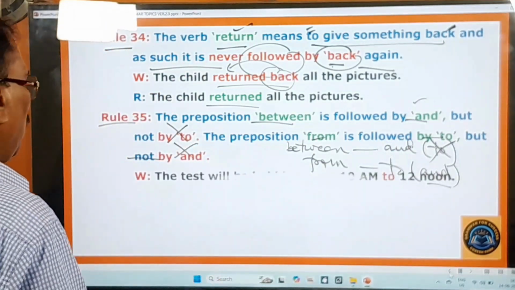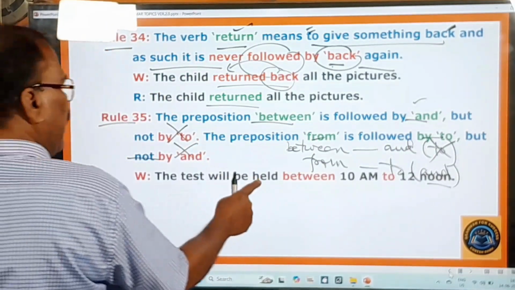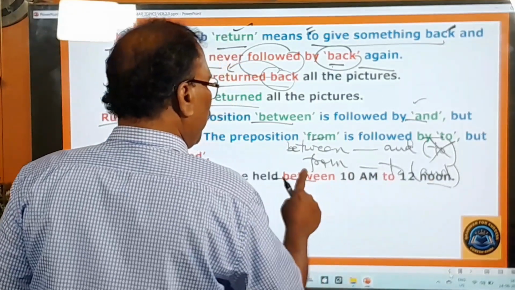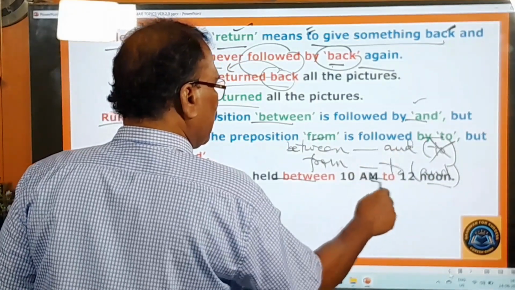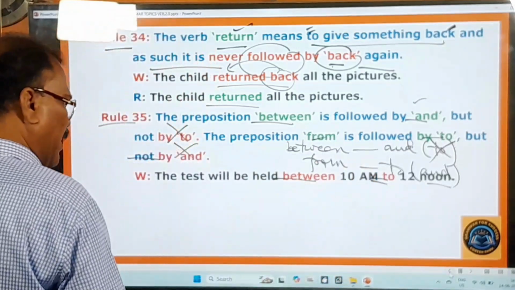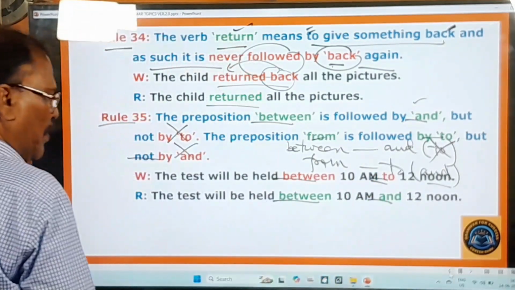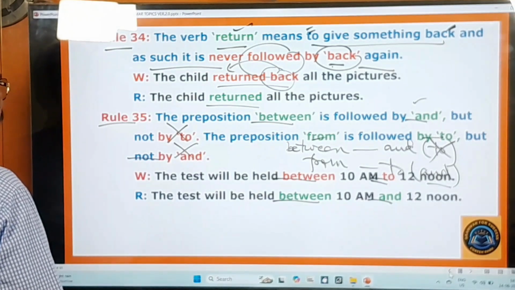And now in the examination, what happens? Let us see. The test will be held between 10 a.m. to 12 noon. Between is always followed by and, but here it is given to, and therefore it is a mistake. And you have to say the test will be held between 10 a.m. and 12 noon.